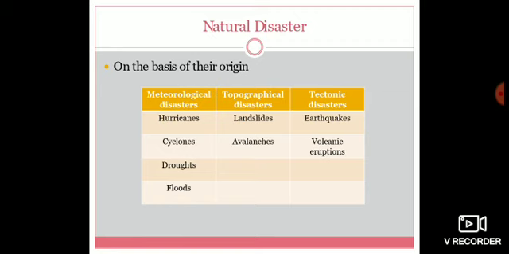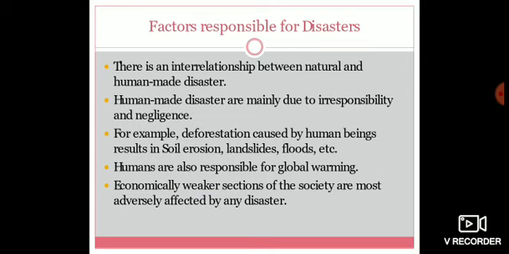Shall we move to the next one, children? What are the factors responsible for disasters? Usually, the major factor for disaster is human intervention, children. What is meant by intervention? Our negligence in our relationship with nature. We are the main source, because we are affecting the environment.